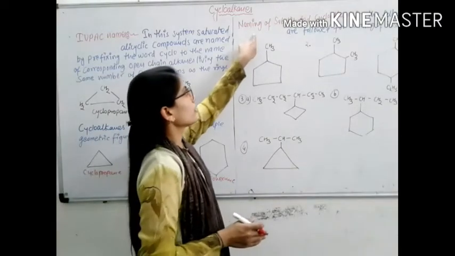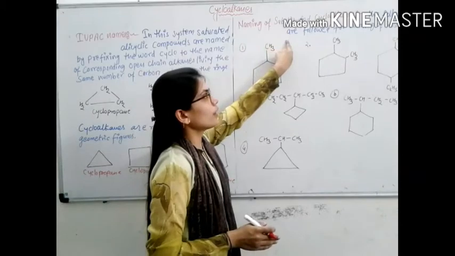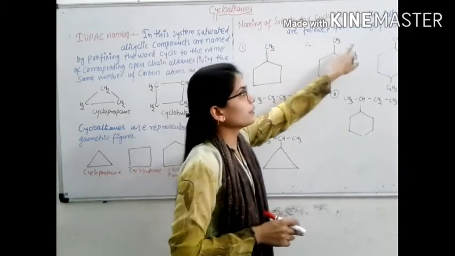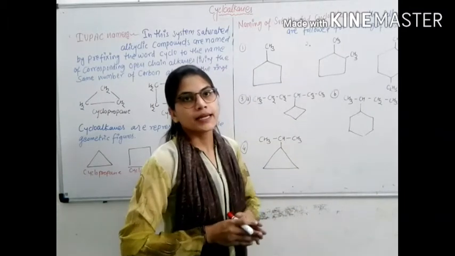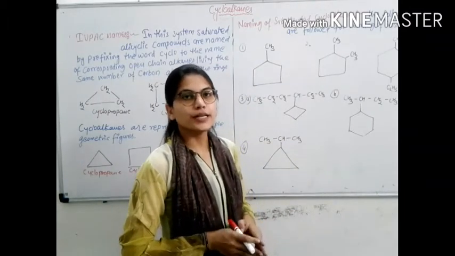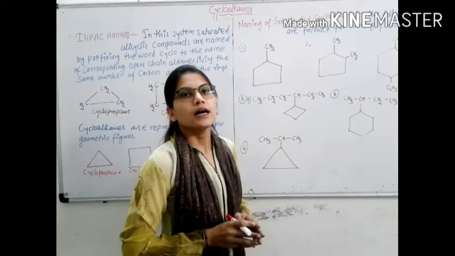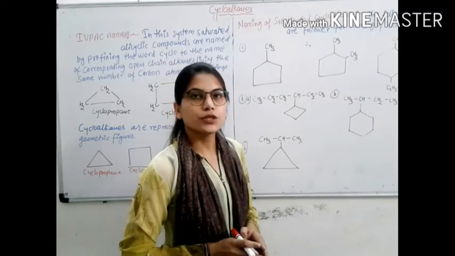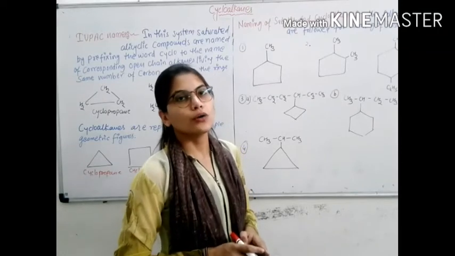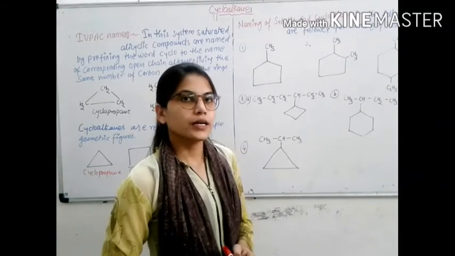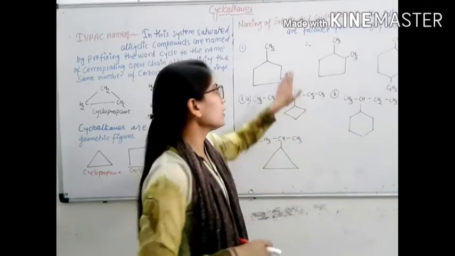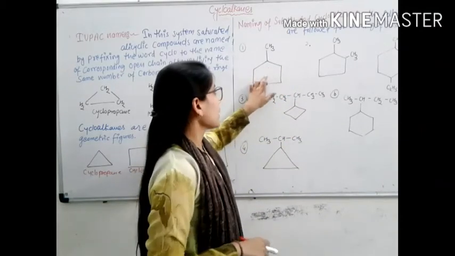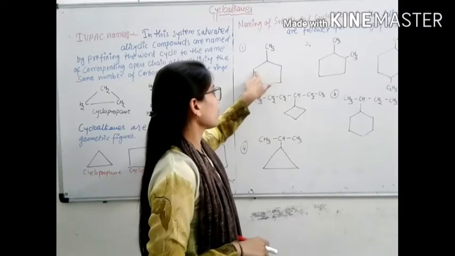The next point is naming of substituted cycloalkanes. The following rules are followed for naming substituted cycloalkanes. First, the numbering is done in such a way that the substituent gets the lowest possible number. For example, this is a cyclic pentane ring structure with 5 carbon atoms.